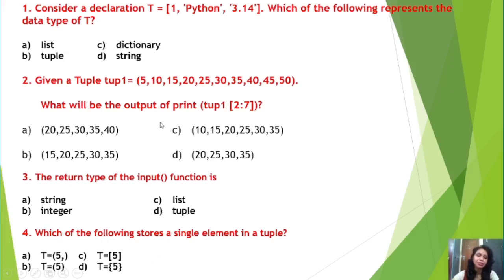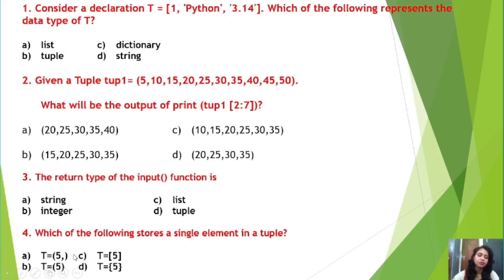Right students, actually the options are: option A says t equal to 5 within parentheses, option B says t equal to only 5 but within parentheses, option C says t equal to 5 within square brackets, no, that one is a list. Similarly, t equal to 5 with curly brackets, I have used, so that one is wrong. Okay. So now your option may be A, option may be B.